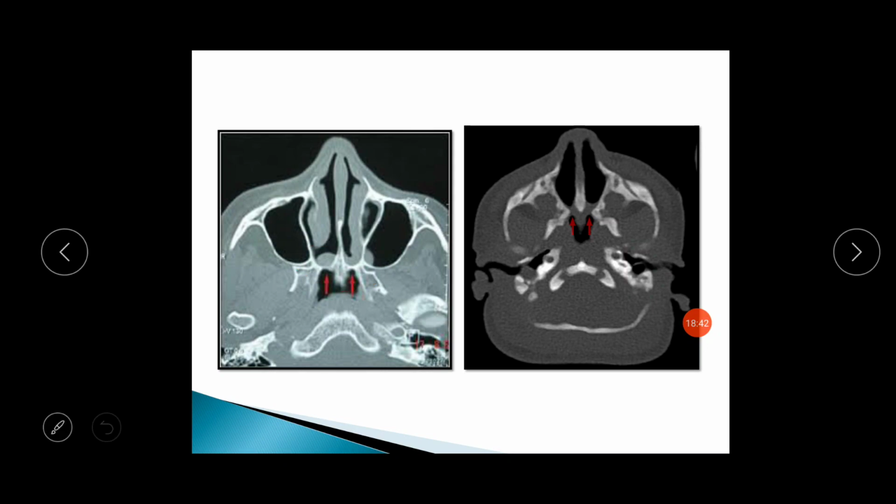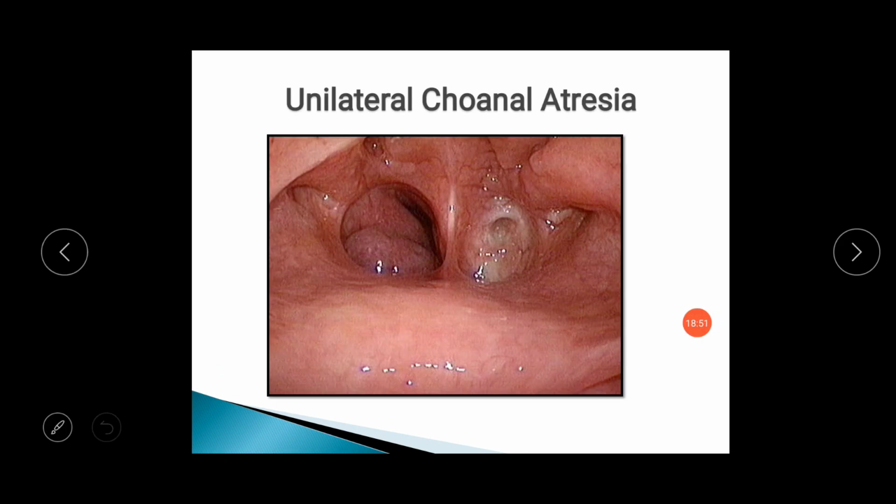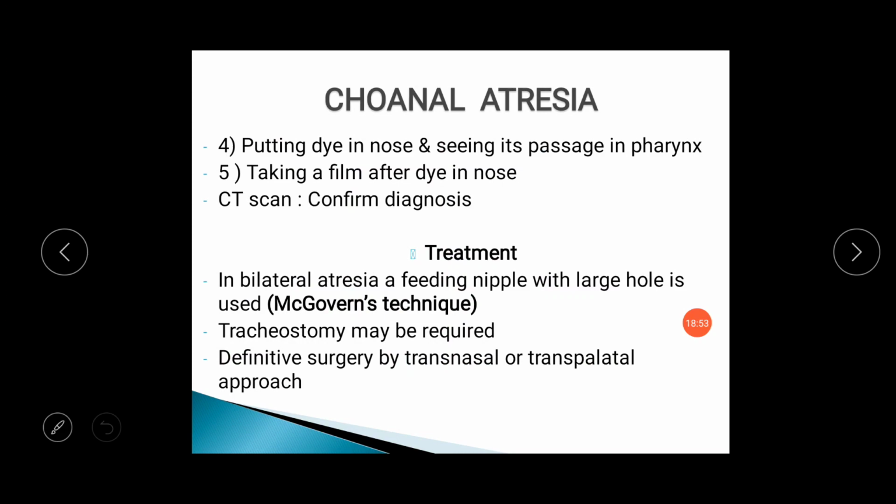In this image you can see no bone but only membrane, with formation of membranous bilateral choanal atresia. Treatment in bilateral atresia: a feeding nipple with a large hole is used, which is known as McGovern's technique. Tracheostomy may be required to prevent respiratory distress, and definitive surgery is by transnasal or transpalatal approach to remove the persistent bony or membranous bucconasal membrane.